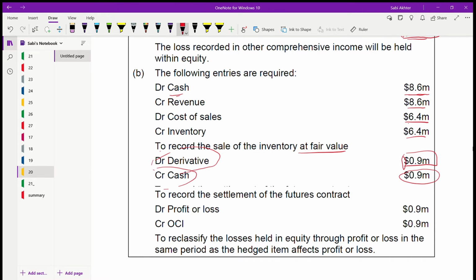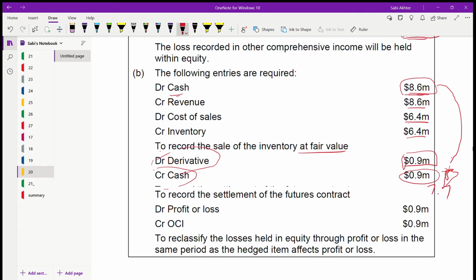Okay, because here you have already debited 8.6, you are receiving cash. Now you need to reduce this by 0.9. The reason is because you entered into a contract, remember. It does not matter at which date you are selling, but you have entered into a contract that you will be selling at 7.7. So that's why you need to credit that cash to bring it down to 7.7.